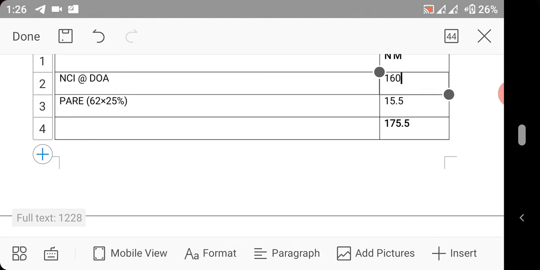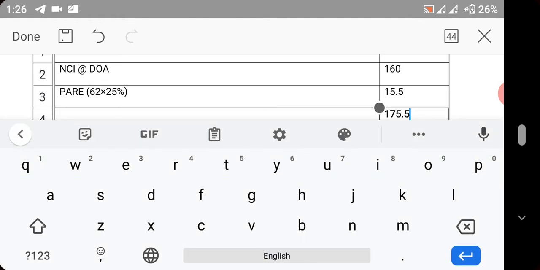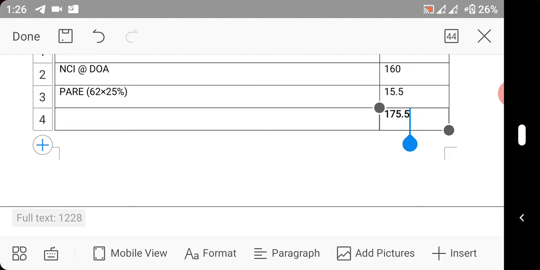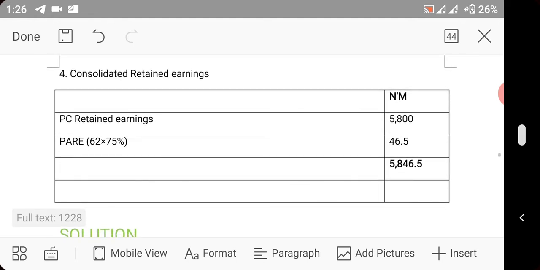Since the percentage of acquisition is 75, that means the remaining is 25. That 25 belongs to NCI. So NCI will take 25% of the post-acquisition retained earning, and that gives us 15.5. So you add up, you now have this. Is that understood? We now move down to consolidated retained earning.